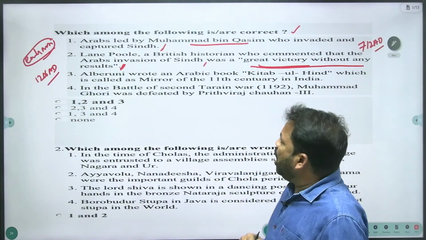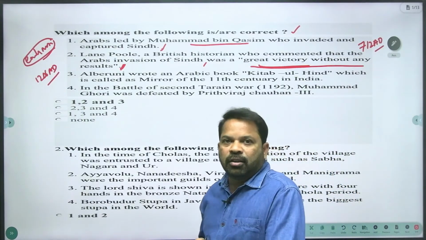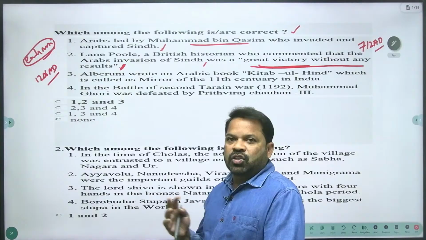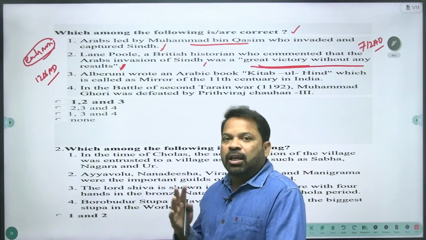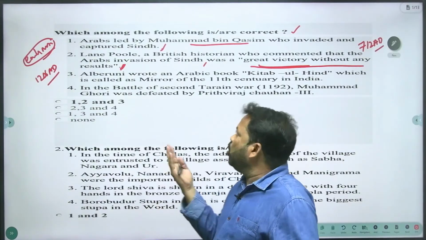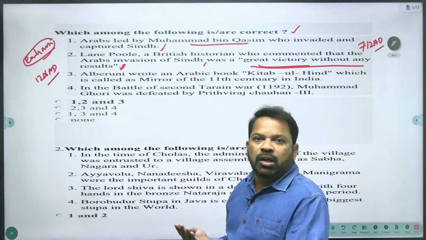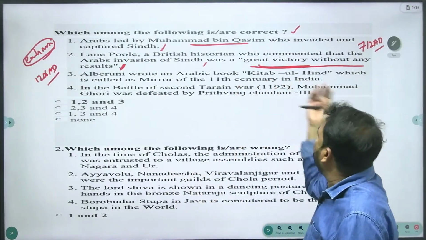Al-Biruni was a great scholar. He came to India, went to Kasi, studied Sanskrit, and translated many Indian books into the Arabic language. One of the most important books is Kitabul Hind.